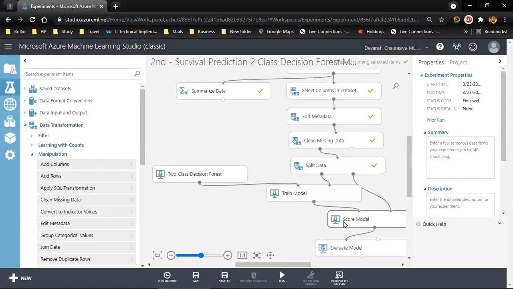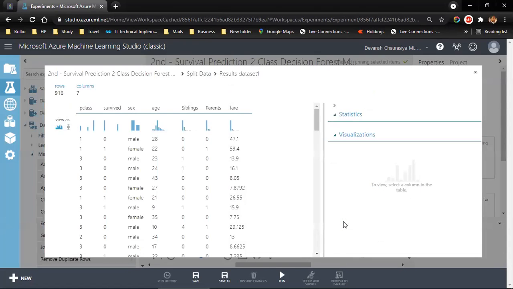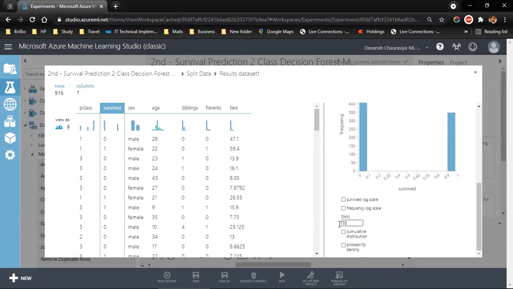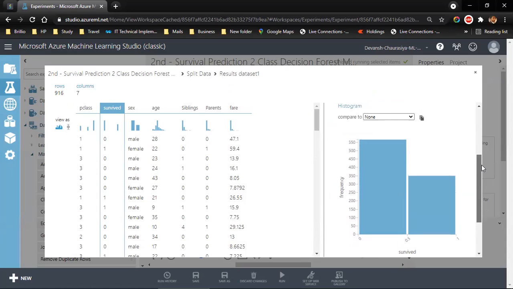Let me right click and visualize this data. Now, if I click on survived and change the bin to 2, you see that if I hover on it, 566 elements, 62% and 38%.